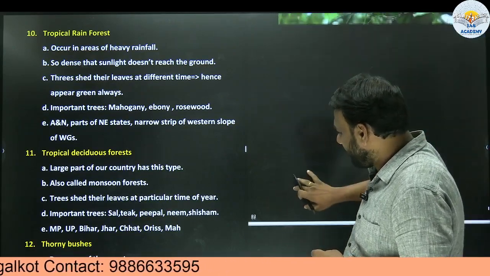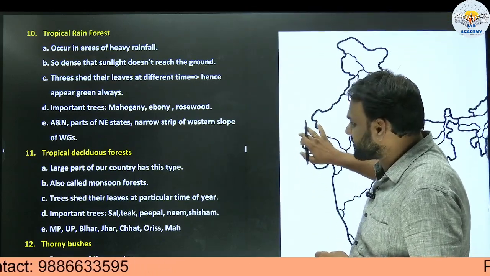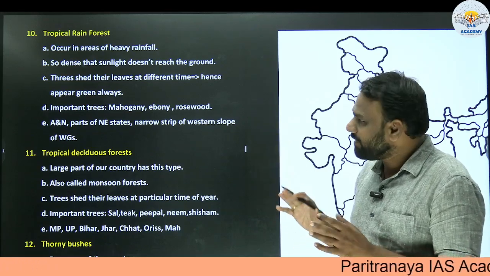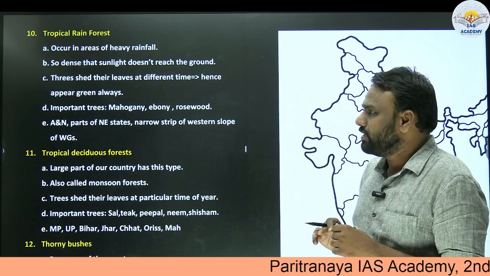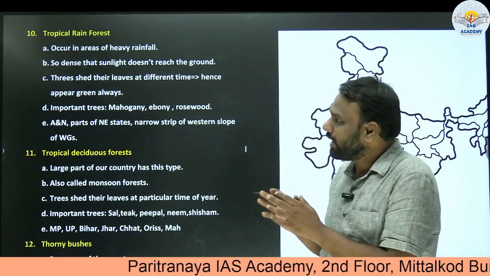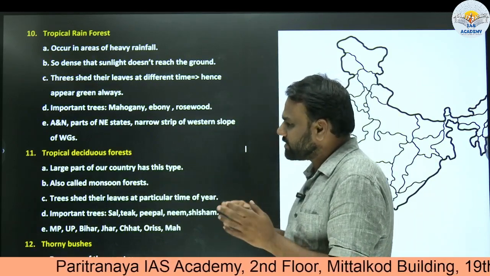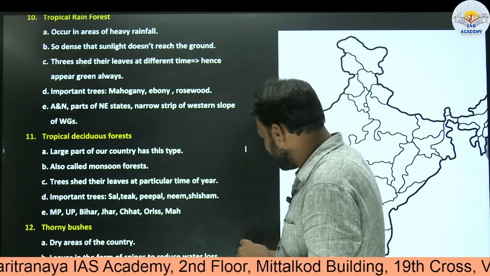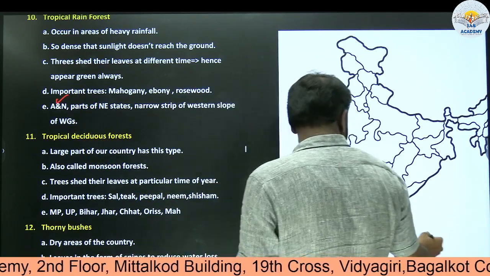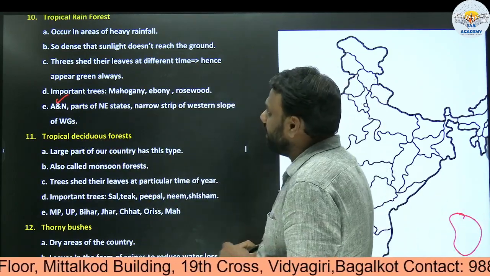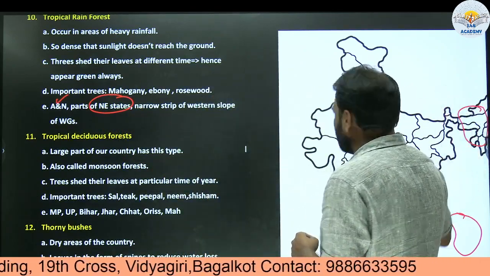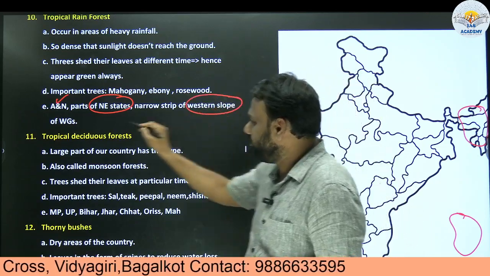Very important. Next, apart from that, UPSC will also focus on aspects like which states host tropical rainforest and which states host tropical deciduous forest. Exact demarcation will not be possible, but at least at a superficial level, we should know where tropical rainforest is located and where tropical deciduous forest is located. We will find tropical rainforest in the Andaman and Nicobar Islands, parts of the northeastern states, and the narrow strip of the western slope of the Western Ghats.